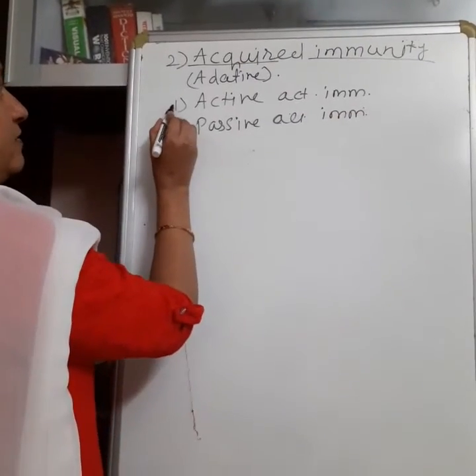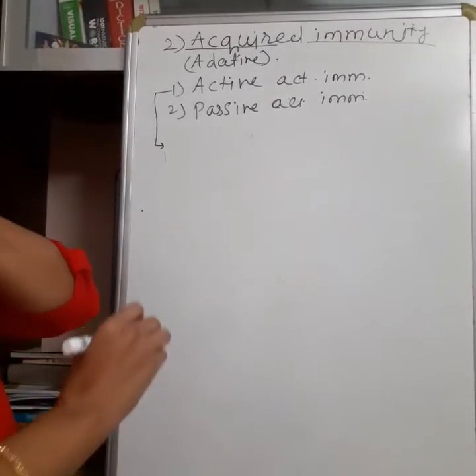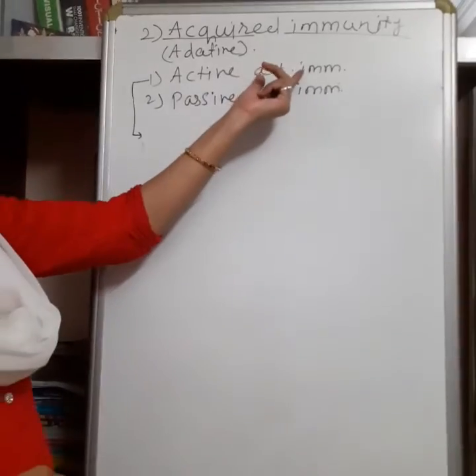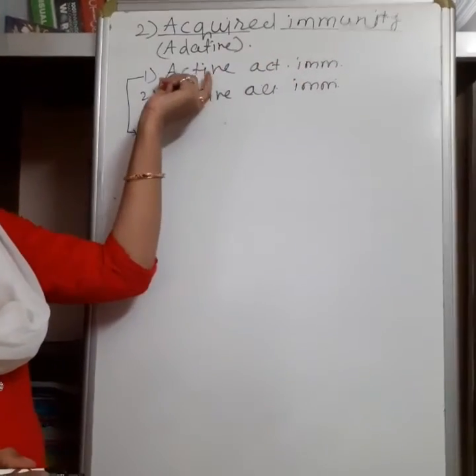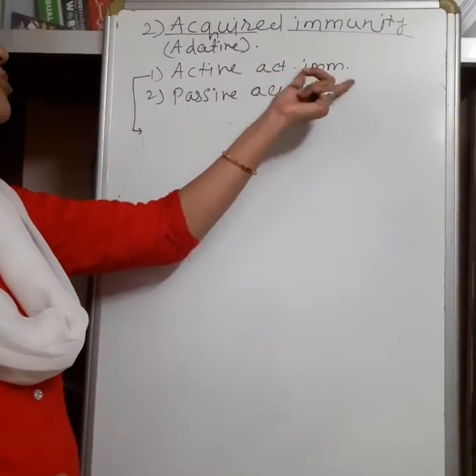Now here the first type, active, means when this type of immunity remains active in whole life, that is called active. Acquired means developed. This developed immunity remains active in whole life, that is called active acquired immunity.